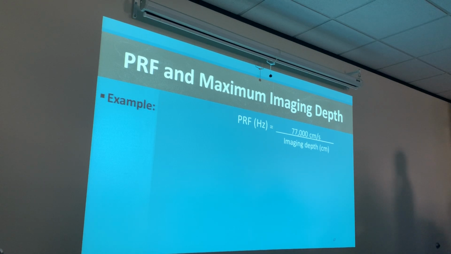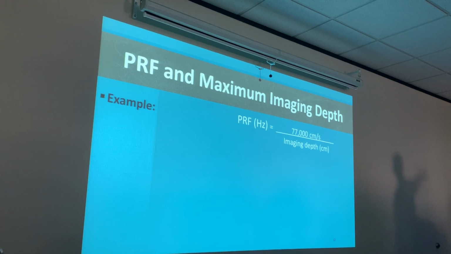I can say sound is traveling at 77,000 centimeters per second, or I can use 770 meters per second as well. It's going to be the same thing if I'm taking it from centimeters back to meters. I can still say 770 meters per second divided by the imaging depth, which is also going to be our inverse relationship to the PRP, because our PRP is the depth times the 13 microsecond rule.